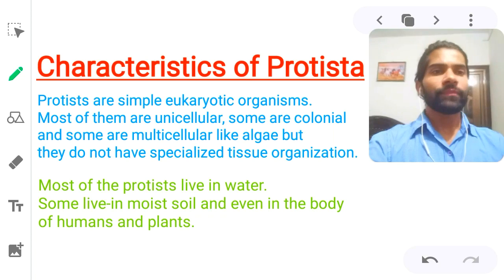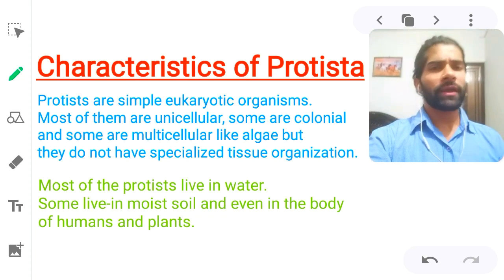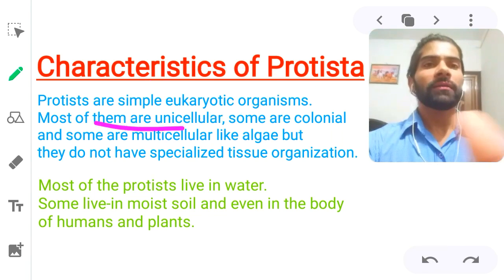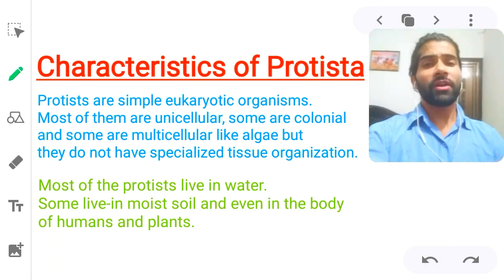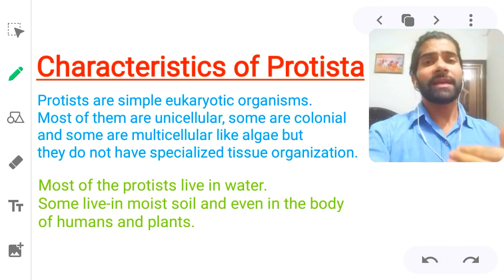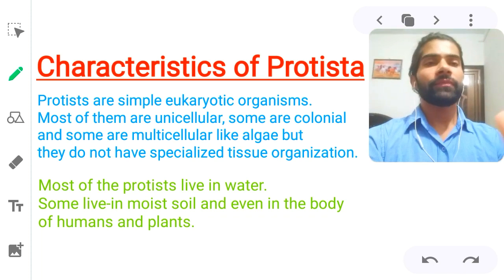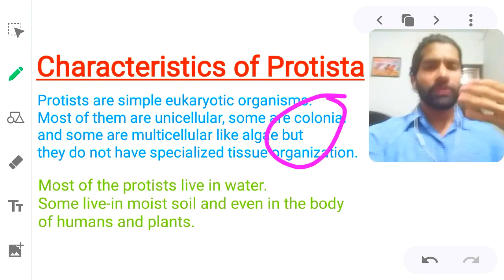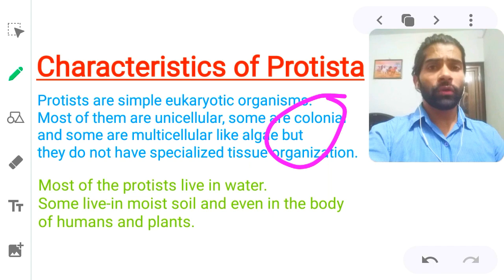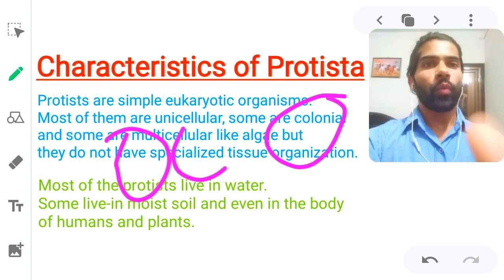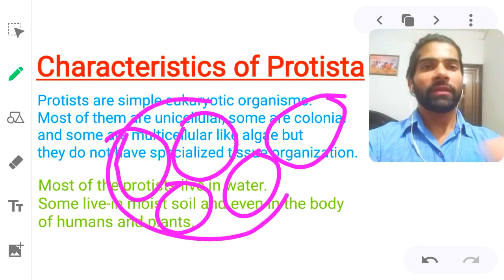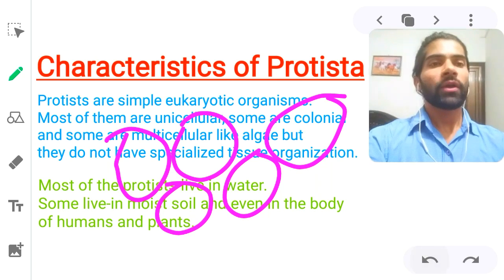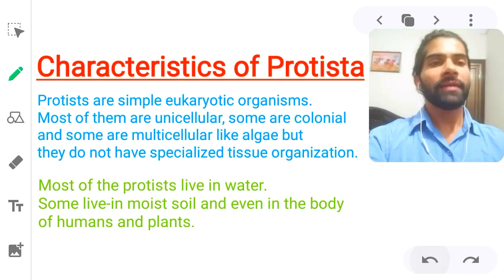Some characteristics are here, like protists are simple eukaryotic organisms. We discussed just a few seconds ago. Eukaryotic cell है, unicellular. Yes, already discussed. Unicellular, that is single-celled organisms like amoeba, like paramecium, Euglena. Some are colonial. Yes, some protists live in a colony बना लेते हैं. मान लीजिए एक, तो 1 2 3 they are living together and so form a colony. एक कॉलोनी बन जाती है जब एक साथ रहते हैं. सो कॉलोनियल भी ये होते हैं.